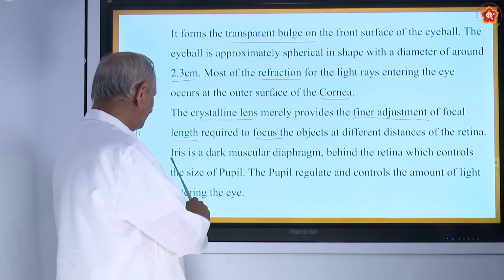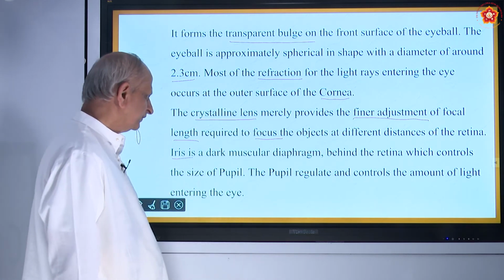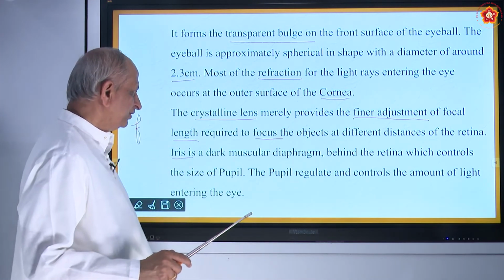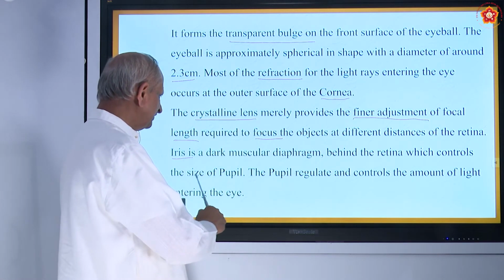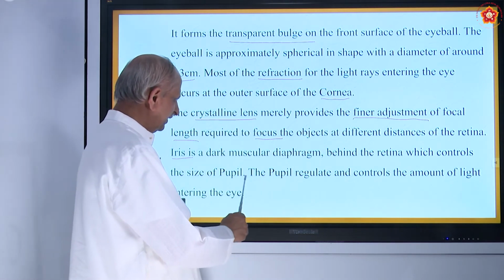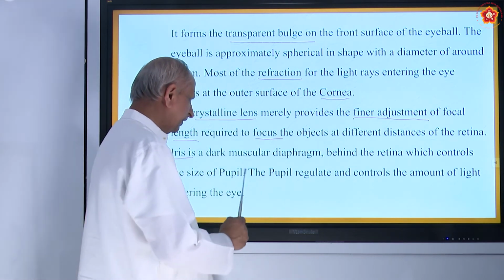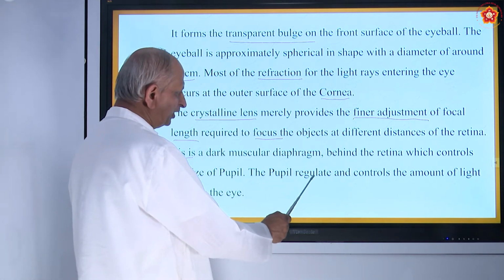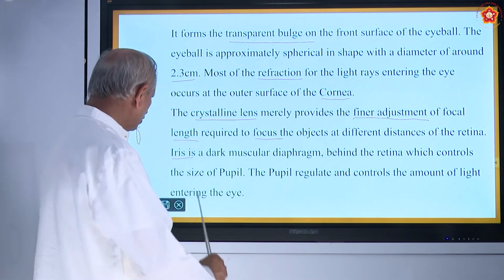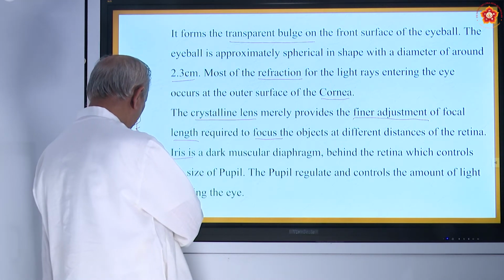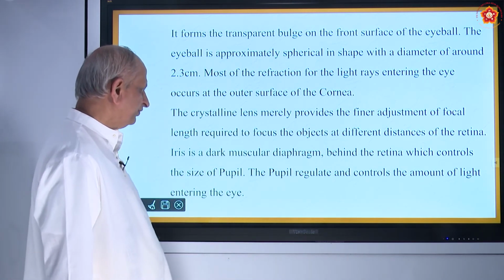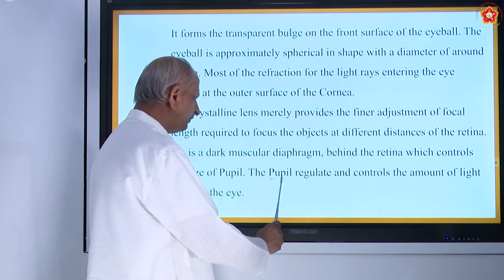And there is an iris, I just now showed the place, the dark muscular diaphragm in front of the lens which controls the size of the pupil. So the light that enters the eye will be controlled by this iris. The pupil regulates and controls the amount of light entering the eye. Just now I was telling about that. When you go from darkness to light and from light to darkness, you have to adjust. All this is possible by the pupil.